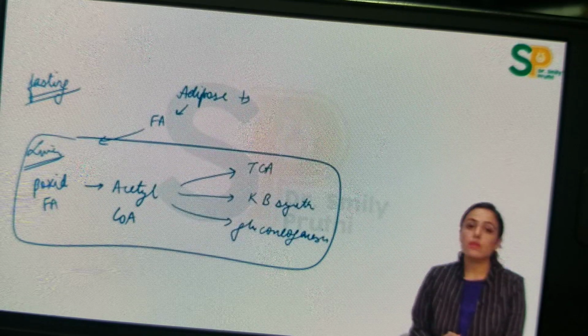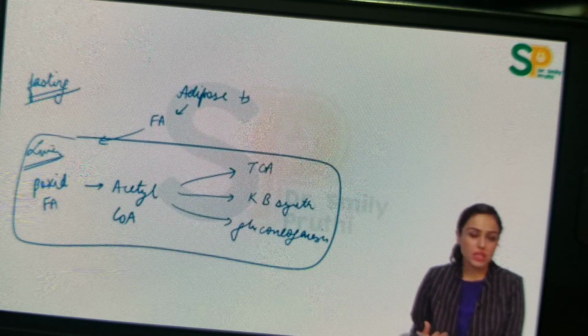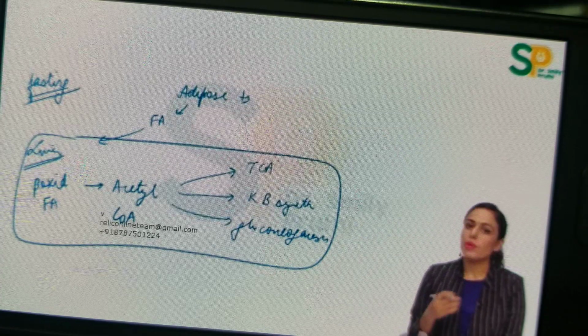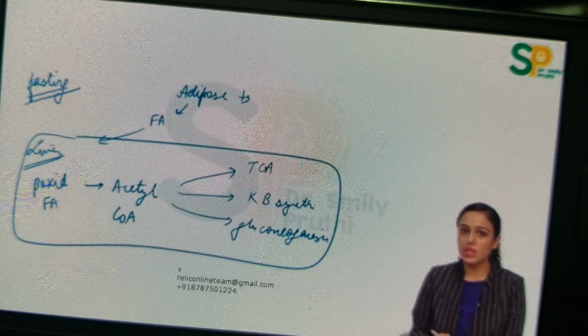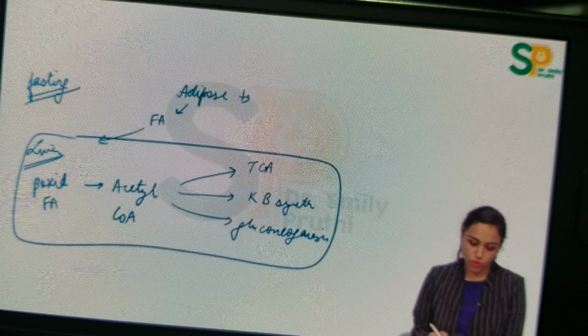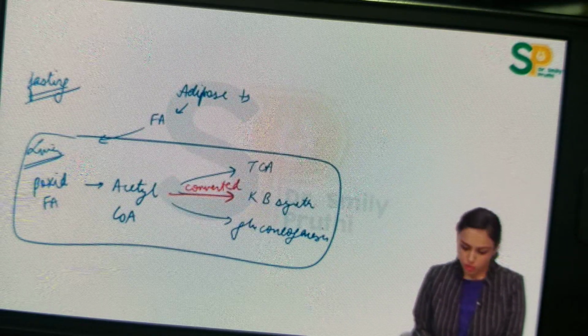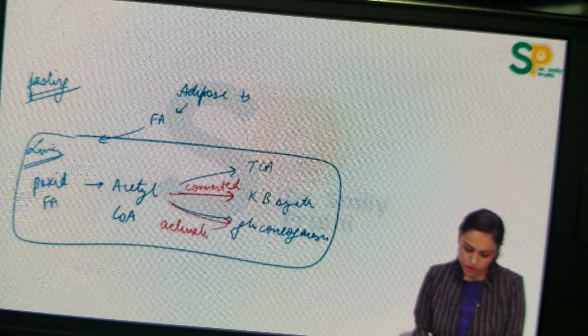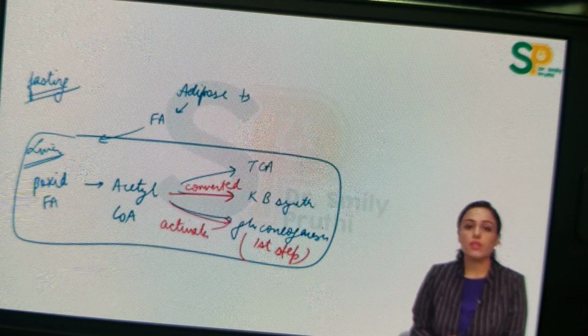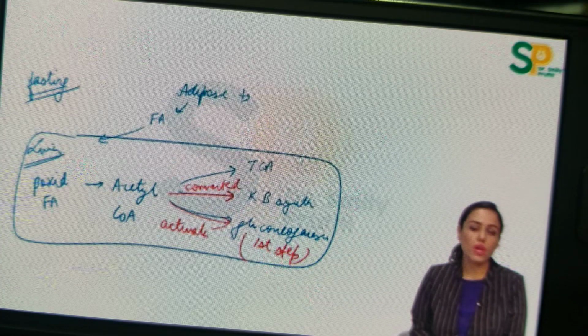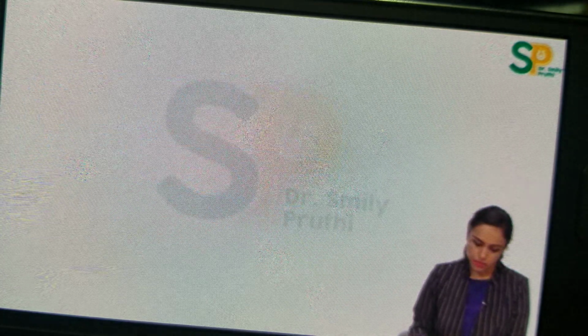ketone body synthesis or it can go into gluconeogenesis. So the fate of acetyl-CoA in fed state is either TCA or fatty acid synthesis or cholesterol synthesis. But the fate of acetyl-CoA in fasting situation is either TCA or ketone body synthesis or activation of gluconeogenesis. Note here, when acetyl-CoA to ketone body arrow is made, it means that acetyl-CoA is converted to ketone bodies. But when acetyl-CoA to gluconeogenesis arrow is made, acetyl-CoA activates the very first step of this pathway of gluconeogenesis. It is not converted to glucose. It is activating this pathway, gluconeogenesis, right?